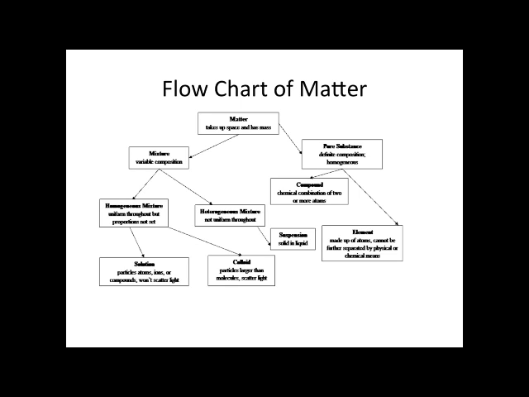When we look at mixtures, we can have heterogeneous or homogeneous mixtures. So we're mixing these elements and compounds. Homogeneous means that they look the same. They're uniform when we look at it. So if I took a little bit of sugar and put it in water, the sugar disappears. We don't see it anymore, and it looks like that could just be a cup of water. It has one uniform appearance.